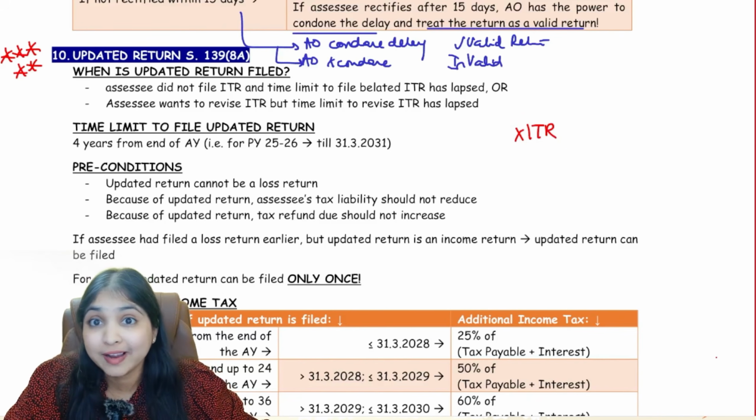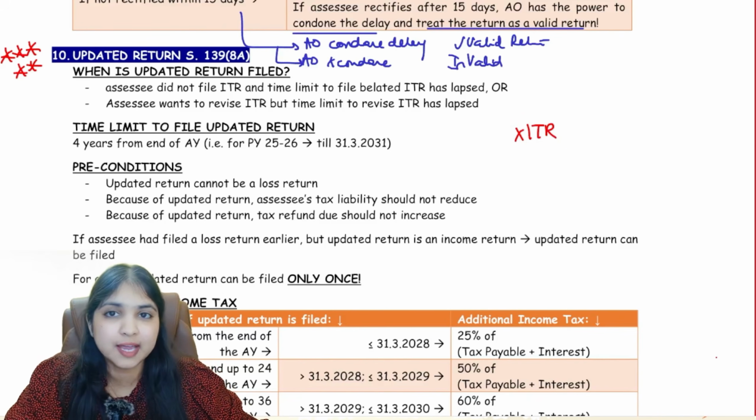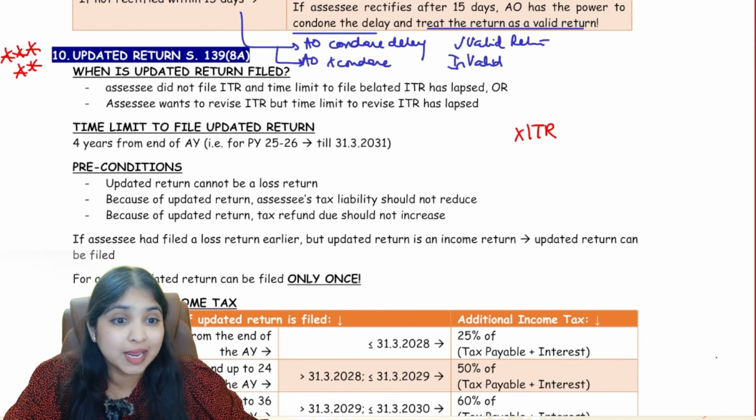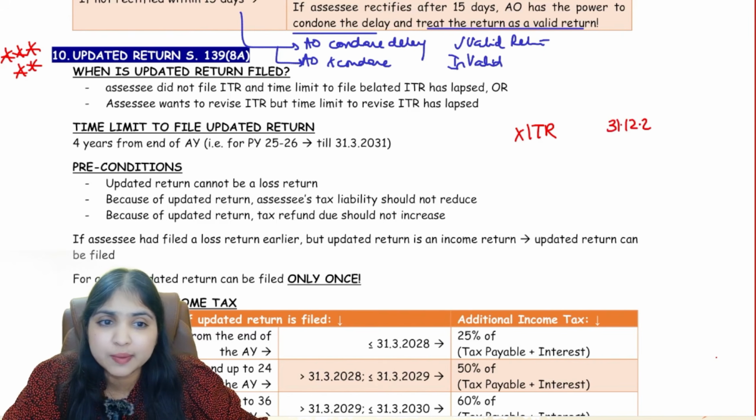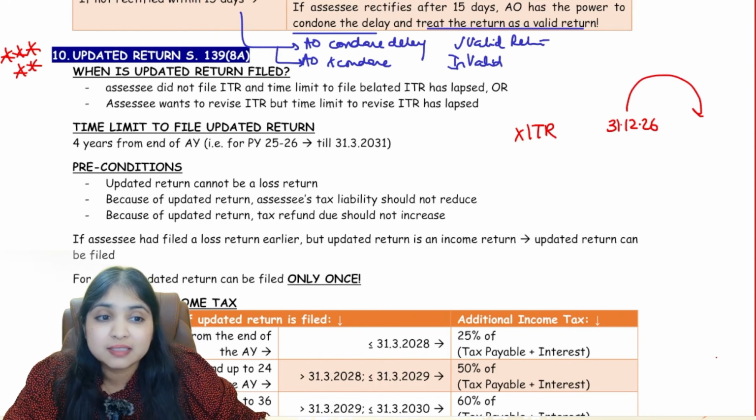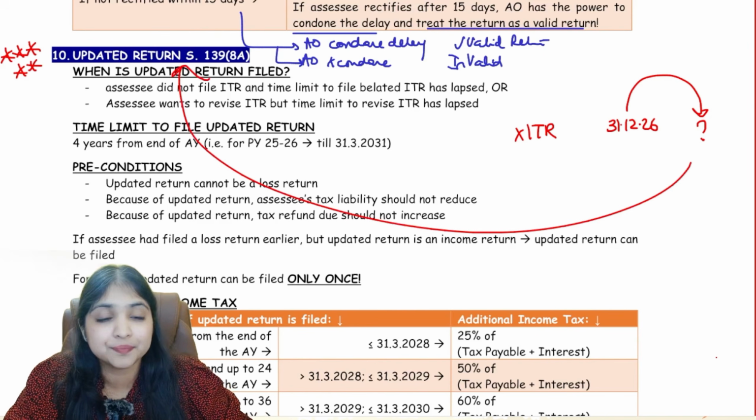It's okay, you can file ITR late. We have the belated return concept. But to file a belated return, you have a time limit, right? You have a time limit of 31st December 2026. You did not file your ITR on time, and you did not file ITR within the belated return time also. After this date, if you want to file ITR, then come to 139(8A).